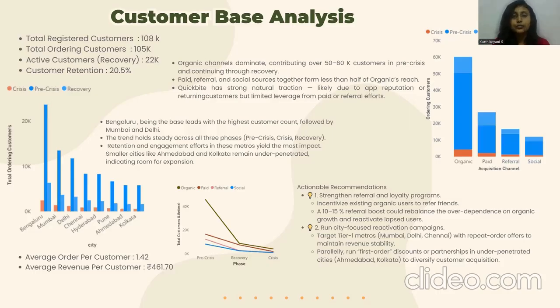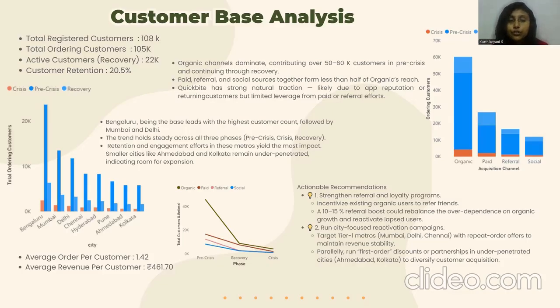And active customers during recovery is 22K, which shows that only 22K customers have placed an order after June 2025, which comes to the retention rate of 20.5%, which shows that we have lost approximately 80% of customers. They did not return after the crisis, which is really a huge blow.